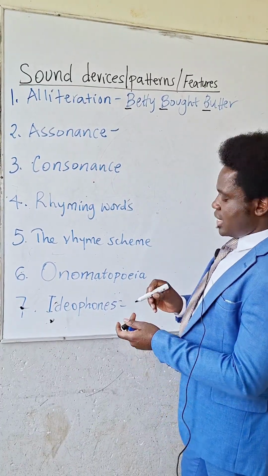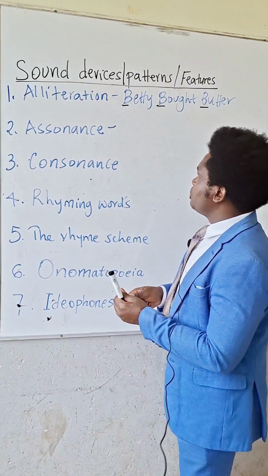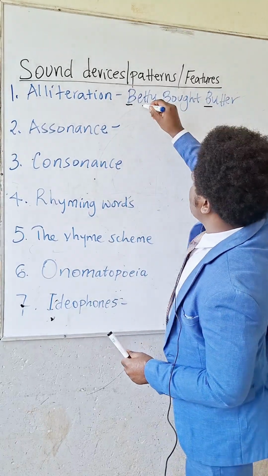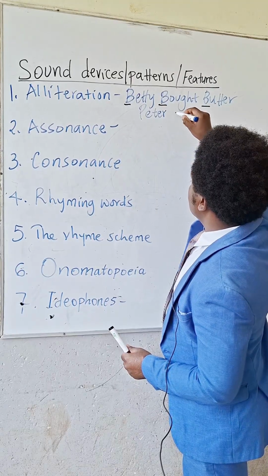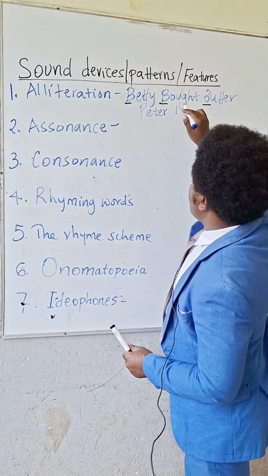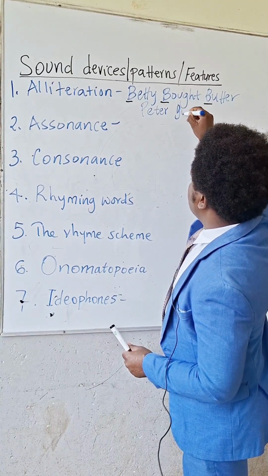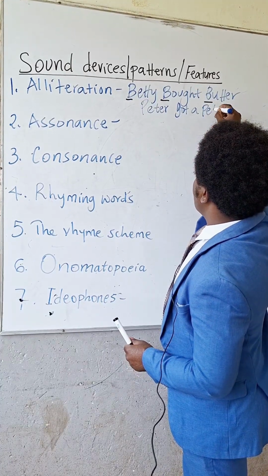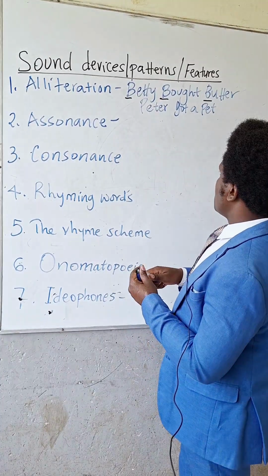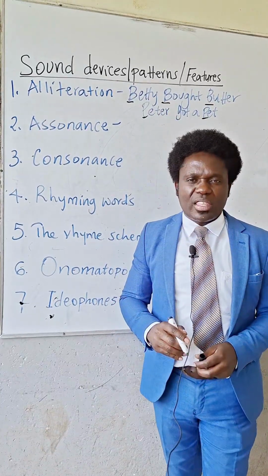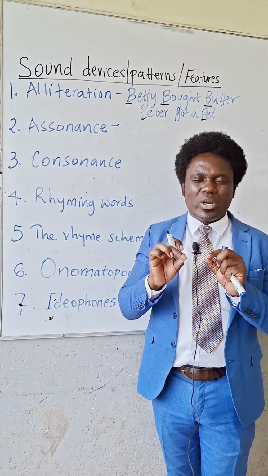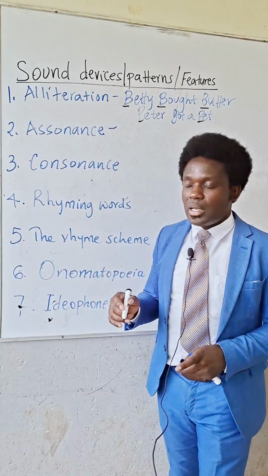We can have another example like Peter got a pet. So in that case, the P is repeated at the beginning of words close together in a line. We should not have more than two words between the words.